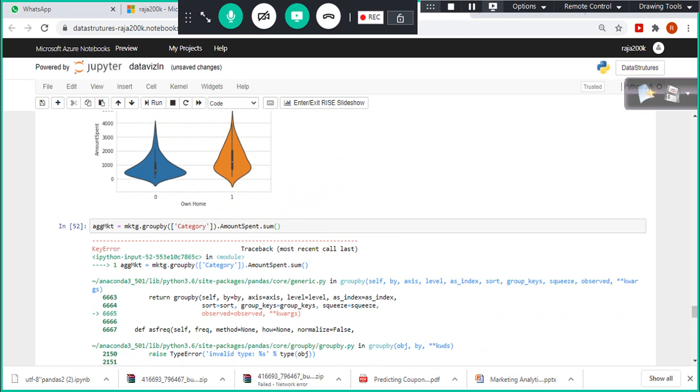Key error category. Sorry, yeah, mktg dot group by, right? This is my data frame name, and okay. Since it's a single variable, maybe it is throwing that one.